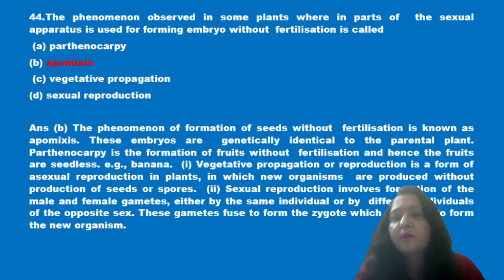Next question is, the phenomenon observed in some plants wherein parts of sexual apparatus are used for forming embryos without fertilization is called parthenocarpy, apomixis, vegetative propagation and sexual reproduction. Now we know that parthenocarpy is the formation of fruits without fertilization, and the formation of seeds without fertilization is known as apomixis. So option B is the correct answer.